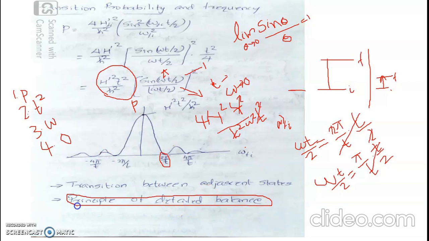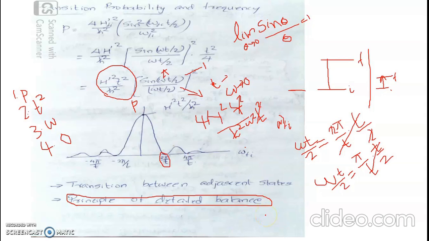However, practically this is not correct. This is governed by the distribution of atoms in different quantum states. This distribution will be following, as you have learned in statistical mechanics, the classical Maxwell-Boltzmann statistics.